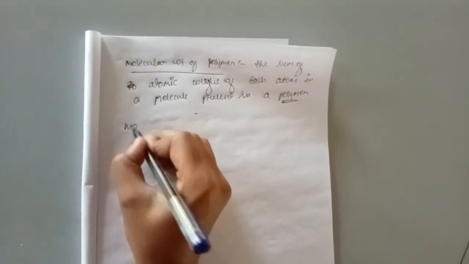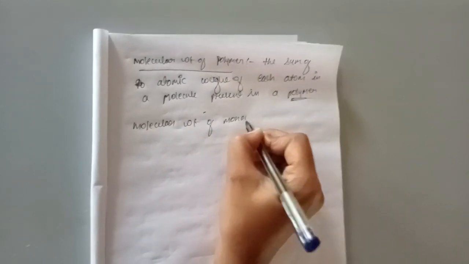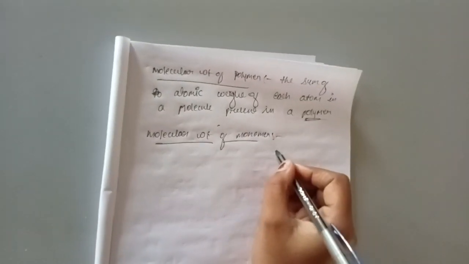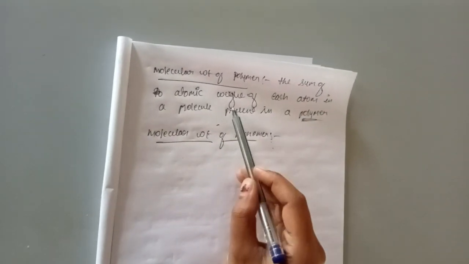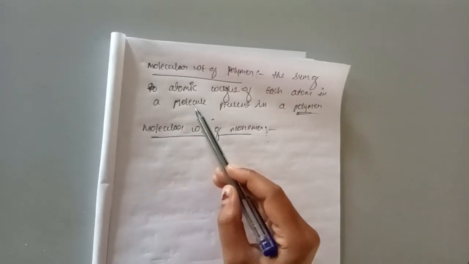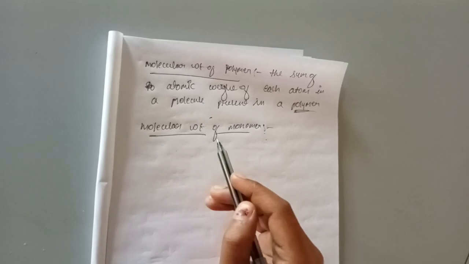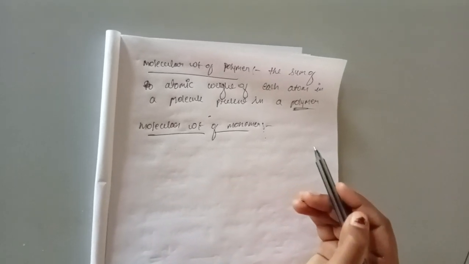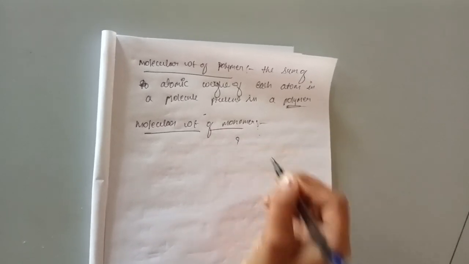Then how can we define molecular weight of monomers? Try to write this one on your own. I'll explain once, you write on your own. Okay, then molecular weight of monomers, how can we define this one? It means the same thing, the sum of atomic weights of each atom in a molecule present in a monomer is considered the molecular weight of monomers, right? This is how you can give the definition for molecular weight of a polymer and molecular weight of monomers. Try to write this definition on your own.